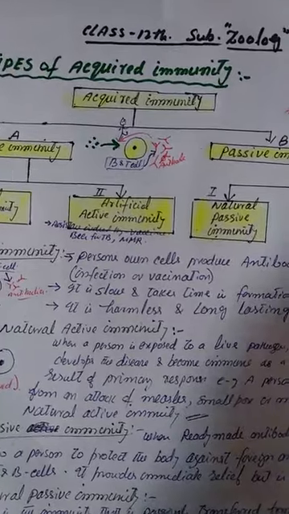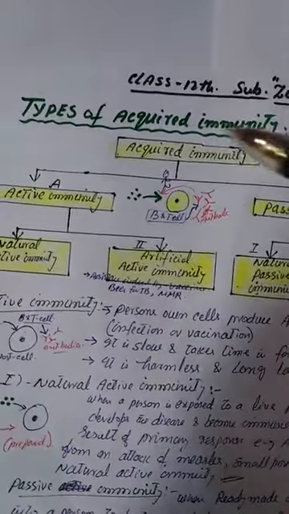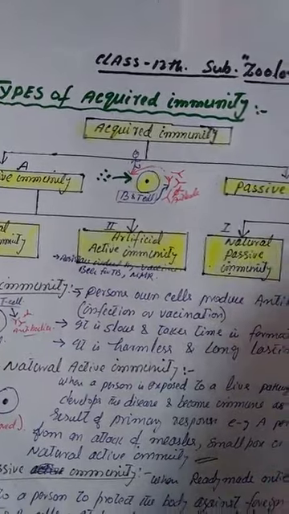Now today we will discuss the various types of acquired immunity.